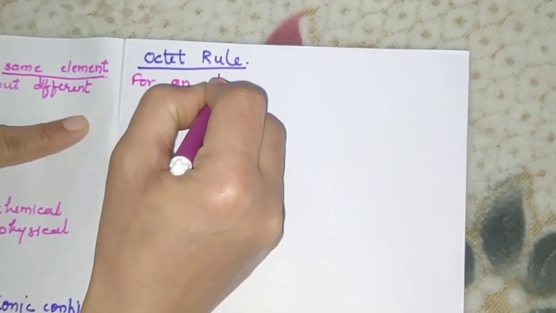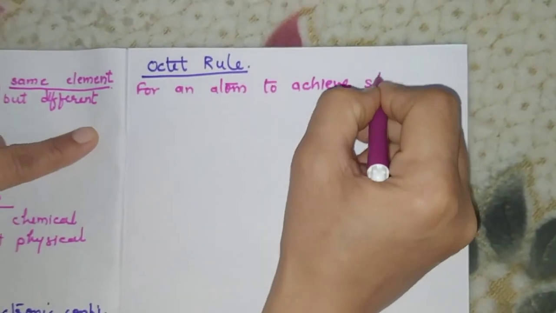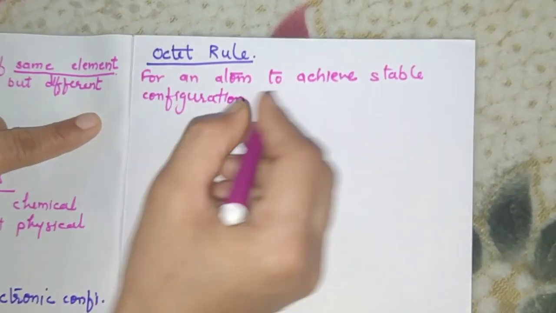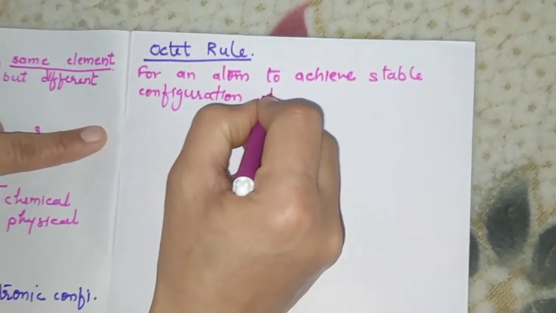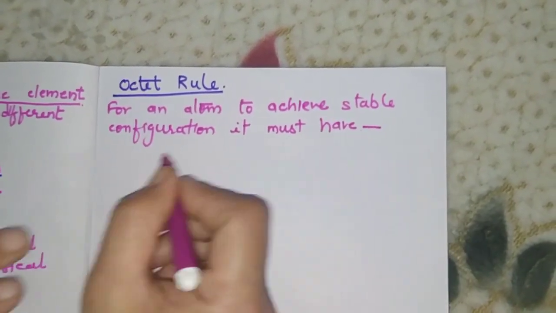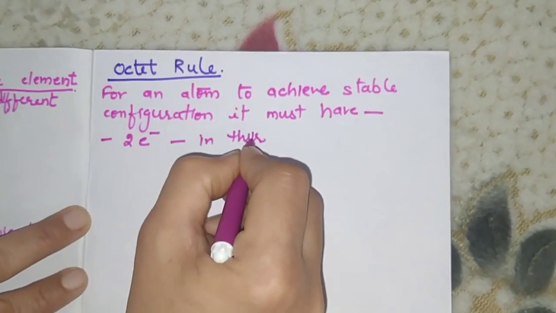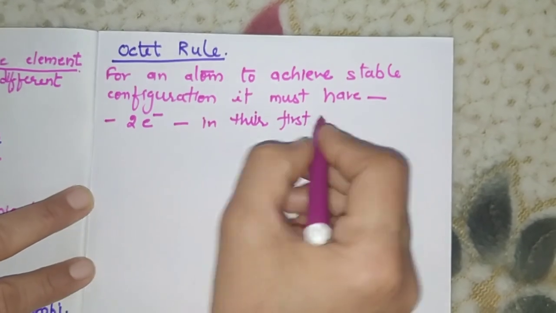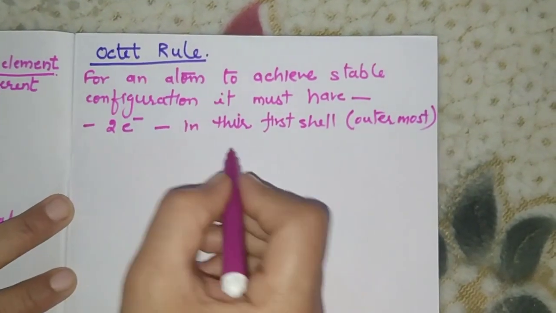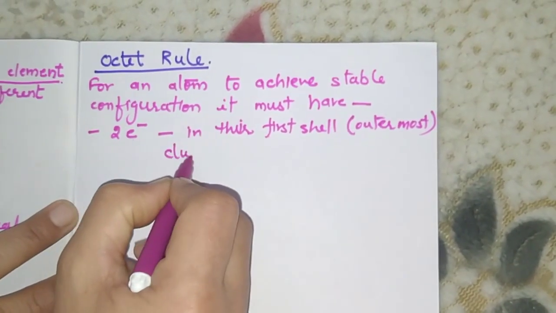For an atom to achieve a stable configuration, it must have 2 electrons in its first shell, when the first shell is the outermost. This is called the duplet rule.